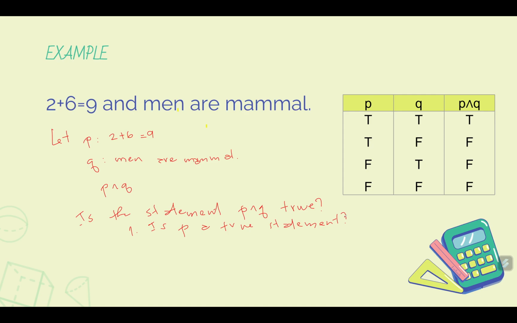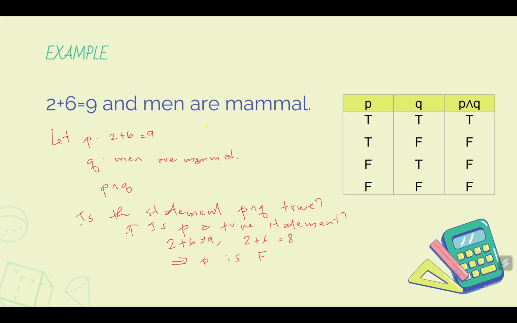Is 2 plus 6 equal to 9? Of course not, right? Because 2 plus 6 is not equal to 9, since we know that 2 plus 6 is equal to 8. So this implies that statement P is false.